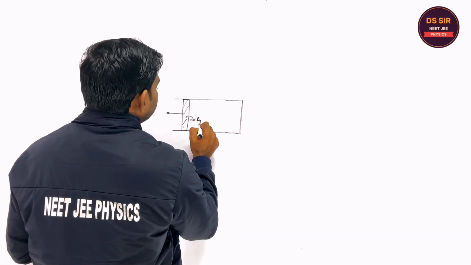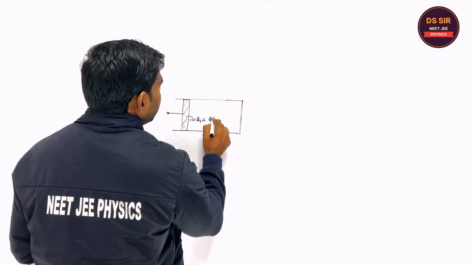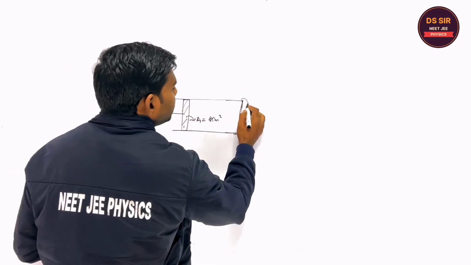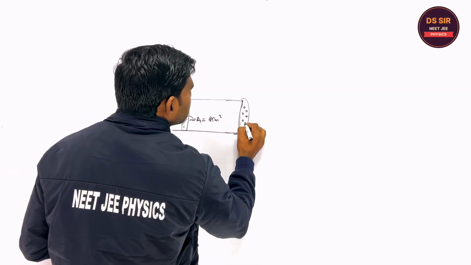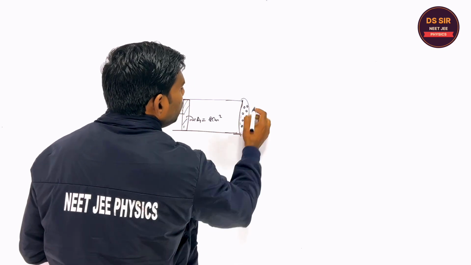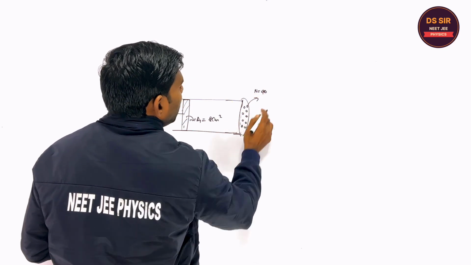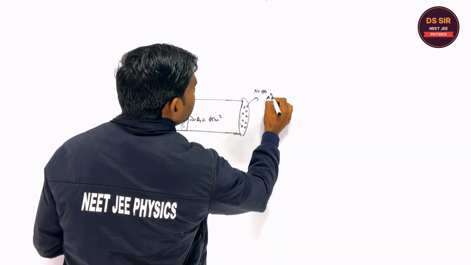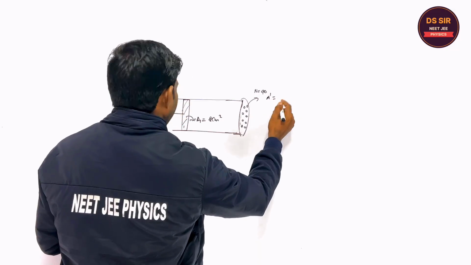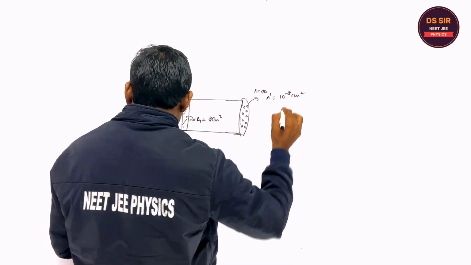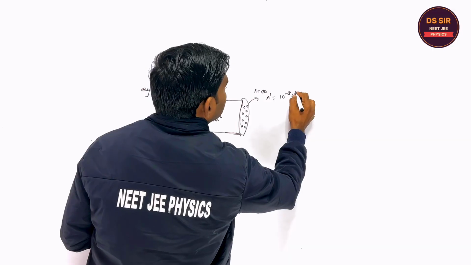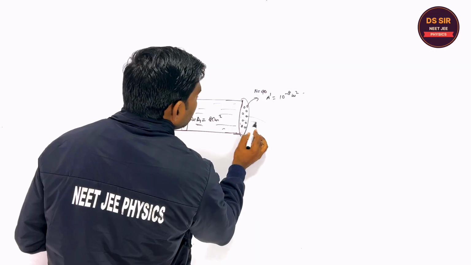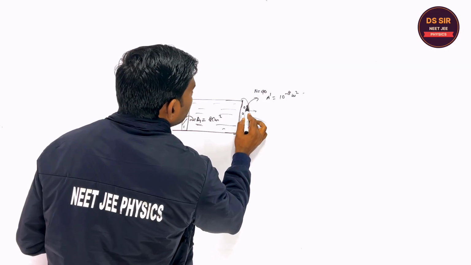So what is the area A1? The area A1 is 8 centimeter square, and here on this cross section there are very small holes. And how many holes are there? Say 40. And what is the area of one hole? The area A dash is 10 raised to minus 8 centimeter square. Oh, meter square, sorry. It is meter square. Are you getting it? So when the liquid flows, the water will come out from these holes. Is it clear or not?